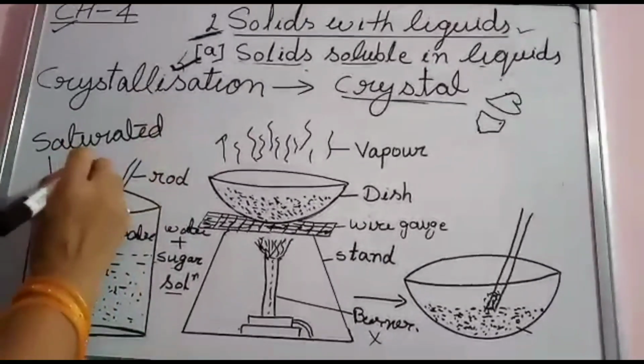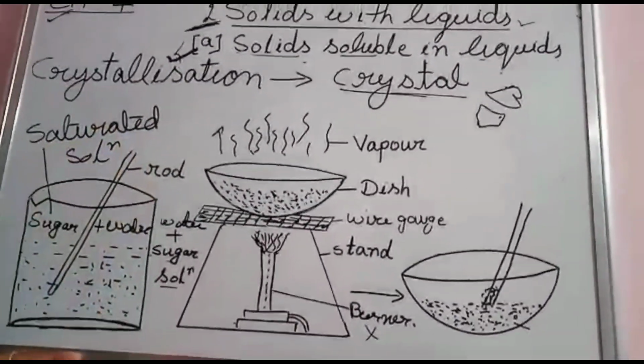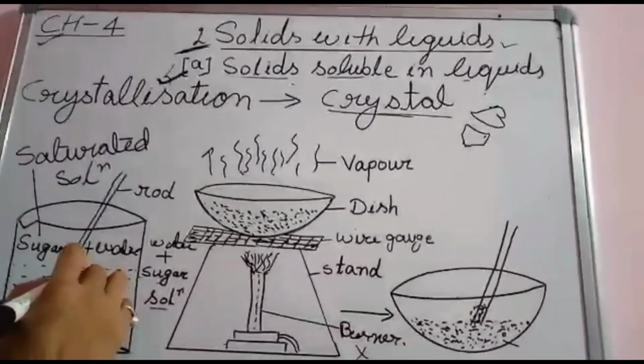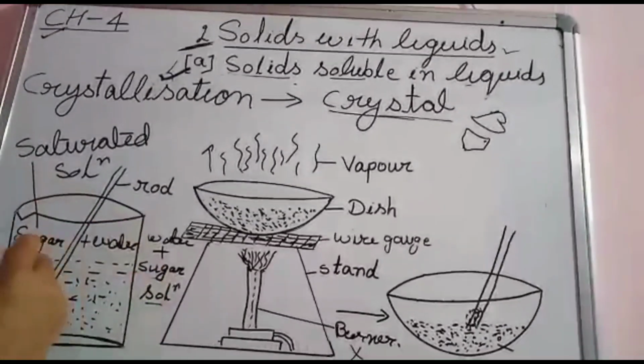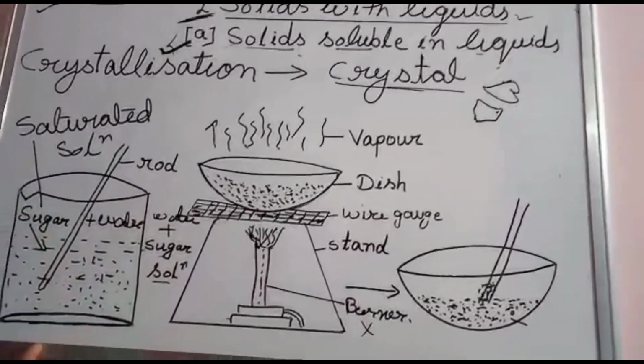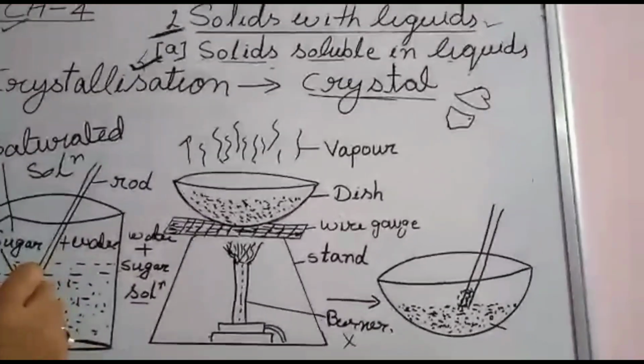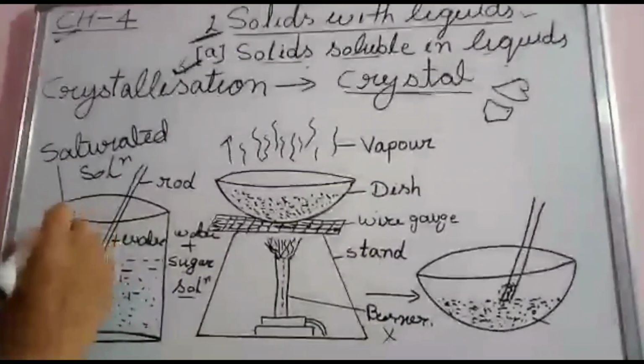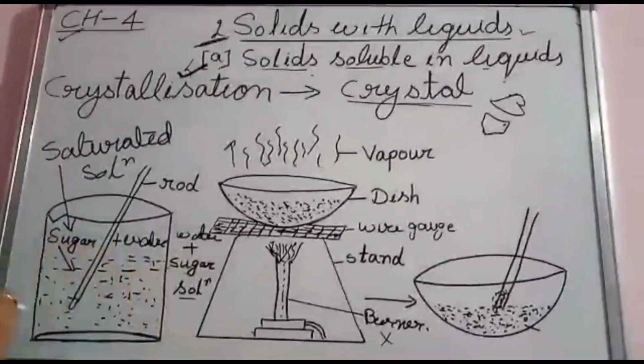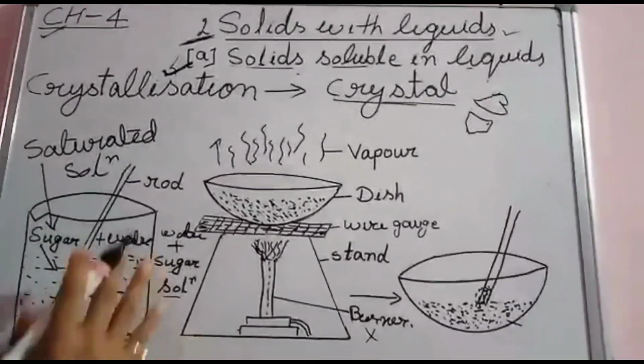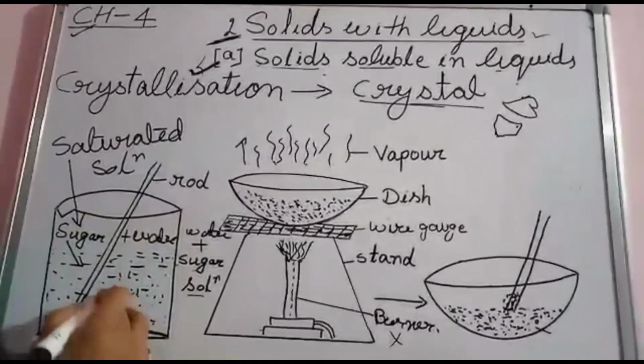Saturated solution. Do you know what a saturated solution is? A saturated solution is one in which no more sugar gets dissolved. It means no more sugar can dissolve in this solution. It doesn't have the capacity to dissolve more sugar. This is the saturated solution.